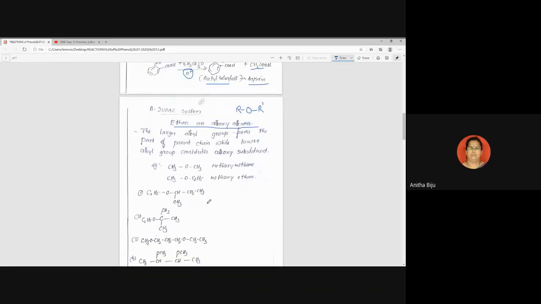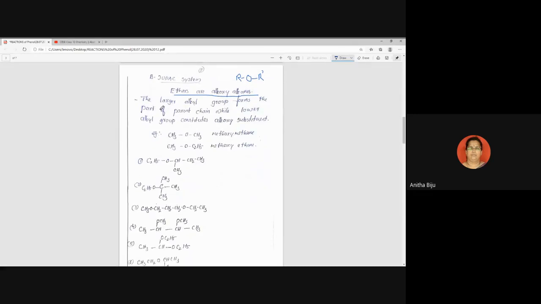Now, how will you name an ether? There is a single rule you have to remember. The larger alkyl group forms the part of the parent chain, while the smaller alkyl group constitutes the alkoxy substituent. So there are two alkyl parts.